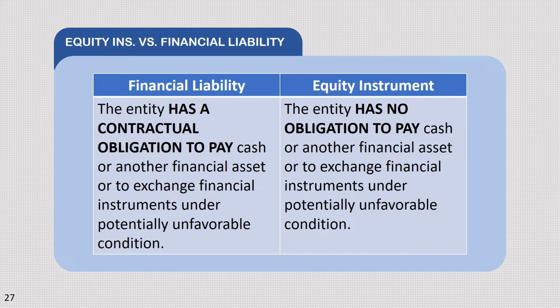Halimbawa ng financial liabilities ay payables such as accounts, notes, loans, bonds payables, kasama na rin yung lease liabilities, redeemable preference shares issued, and etc. Hindi kasama yung mga SSS, PhilHealth, Pag-ibig payables, taxes, as well as yung constructive obligation kasi hindi naman sila nag-arise from contracts. Sa kabilang banda, the equity instrument has no obligation to pay.